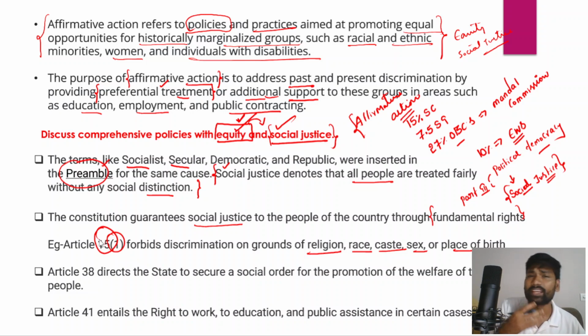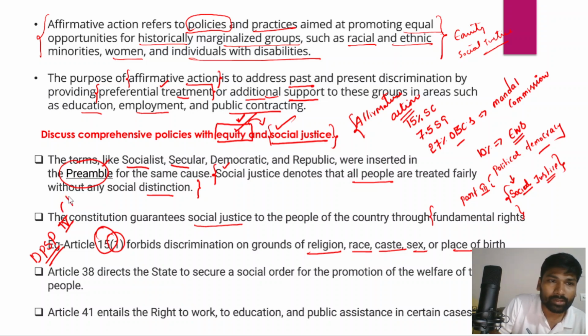And apart from the Indian preamble and fundamental rights, another very important provision is the directive principles of state policy. We all know that Part 4 of the Indian Constitution has a list of directive principles of state policy, and these directive principles are aimed at achieving economic as well as social democracy in India, economic and social democracy in India.